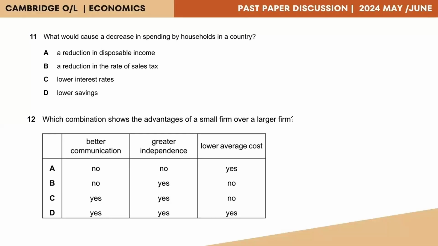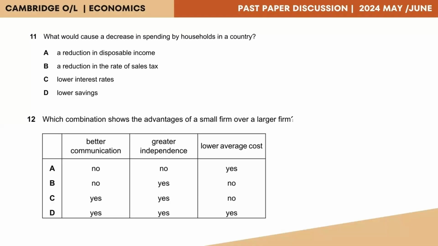Question 11. What could cause a decrease in spending by households in a country? Households generally engage in spending for three different purposes. They engage in spending to purchase the day-to-day consumable items, for emergency instances, and for investment. So here they're asking us what would cause a decrease, a drop in the spending.